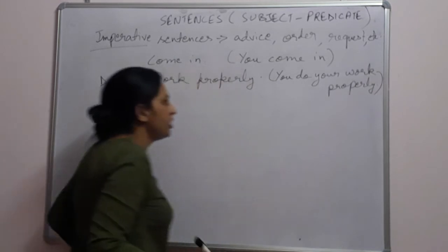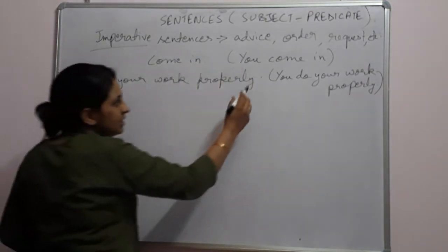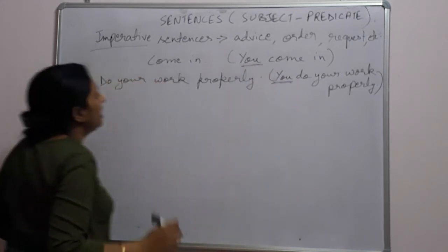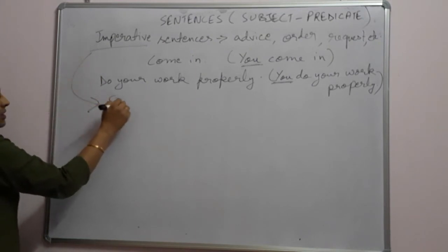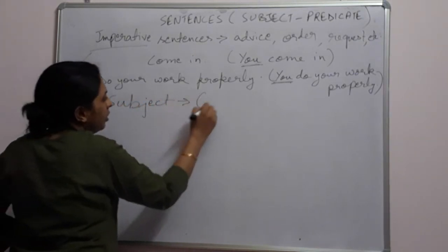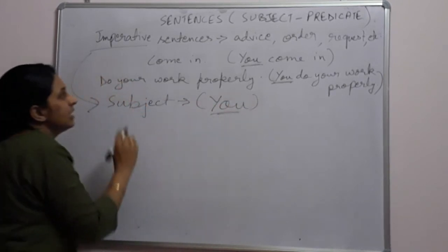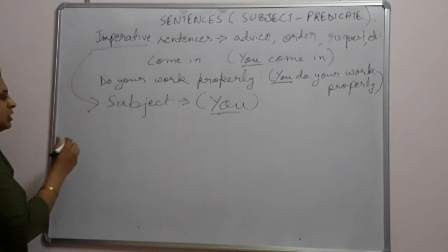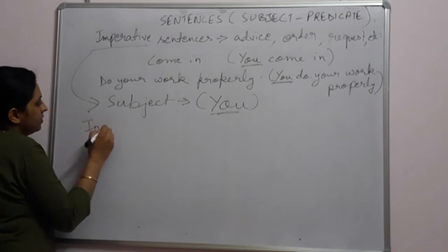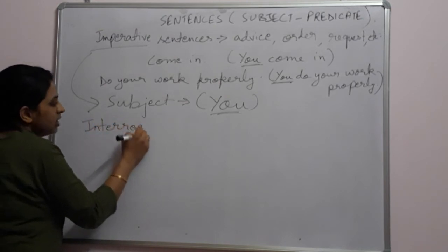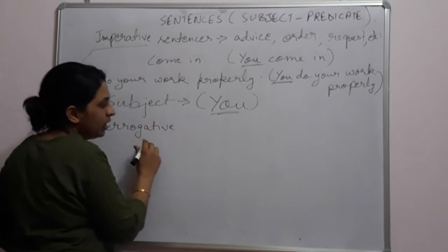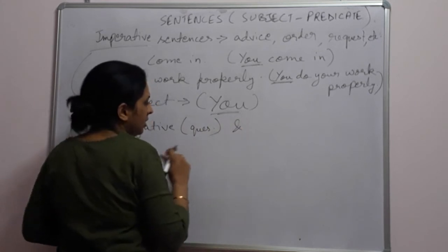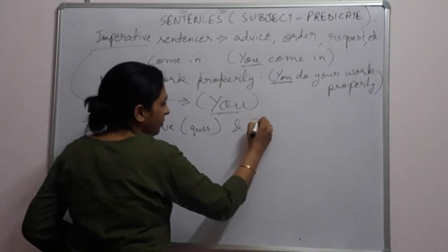Okay? So here, in both the sentences, what is the subject? You. Who will come in? You. Who will do work properly? You. So in imperative sentences, subject is always you. Remember this thing. In imperative sentences, subject is always you. Then comes the question of interrogative sentences which ask questions. Okay? Interrogative sentences ask questions.